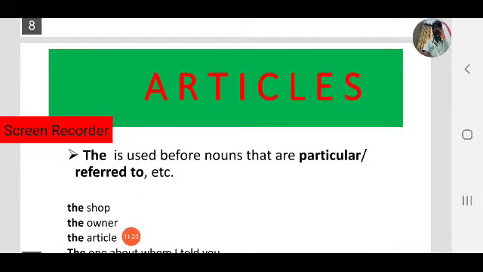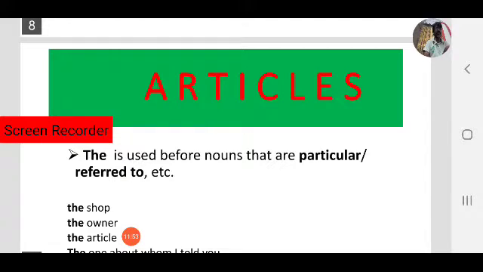Next, the is called the definite article, that is used before nouns that are particular or referred to. That is, particular nouns, specific nouns, already referred to, already mentioned. For example, a customer. Again, if we have to refer to the customer, then we use the customer.